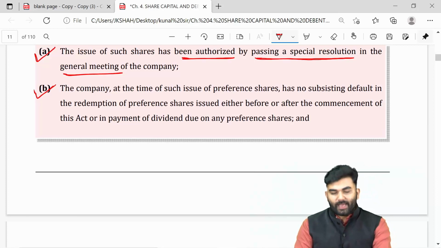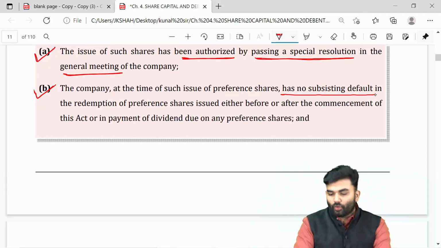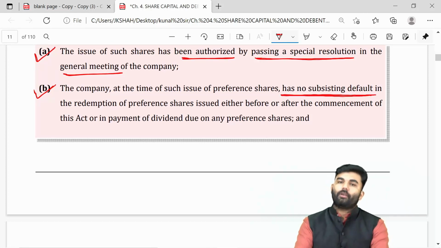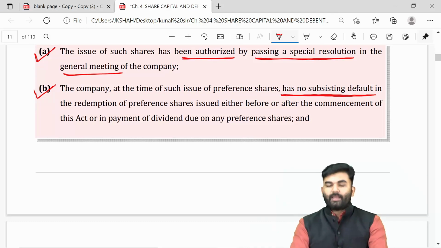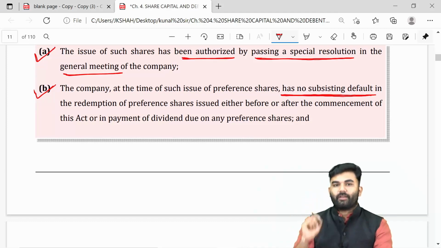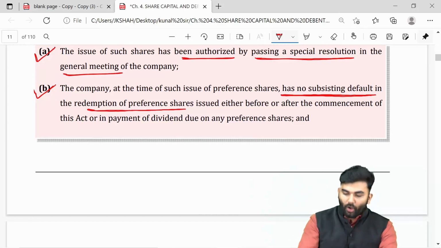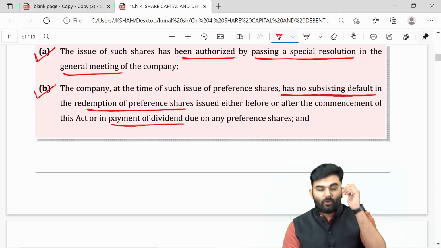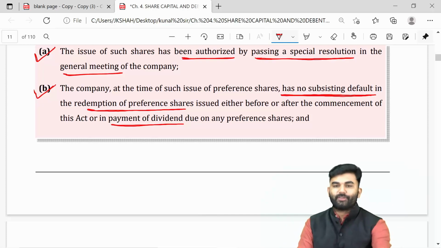The lawmaker says that preference shares can be issued by a company only when the company has no subsisting default. Subsisting stands for existing. There has to be no existing default either towards the redemption of preference shares or towards the payment of dividend.